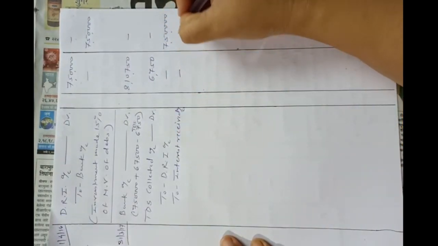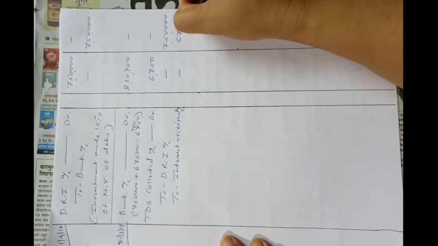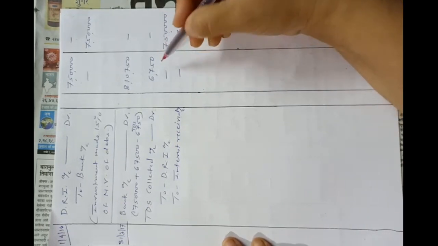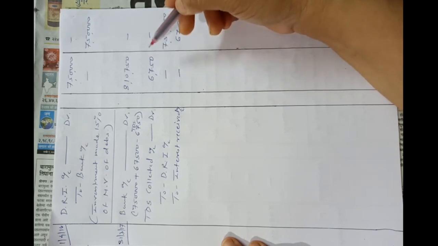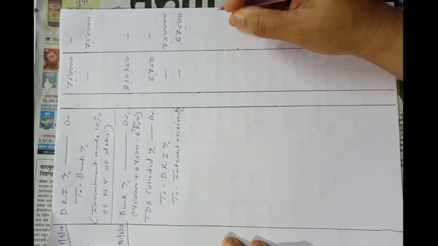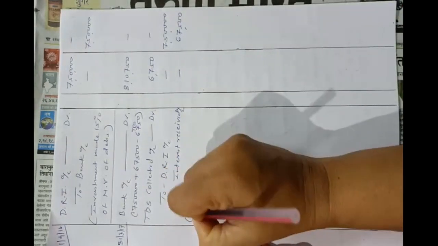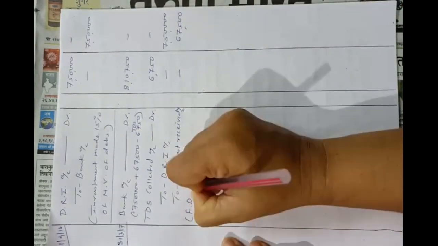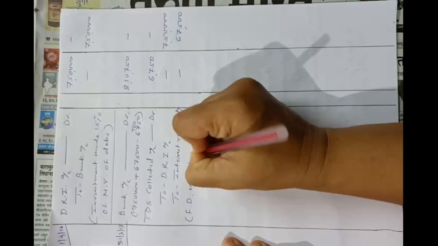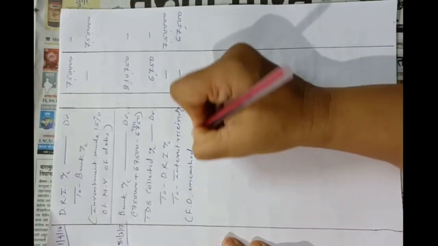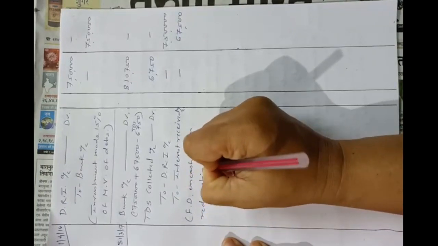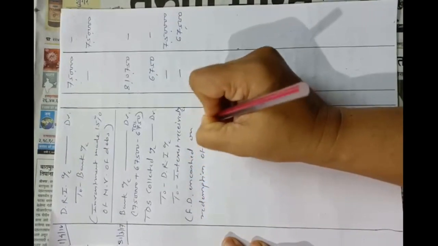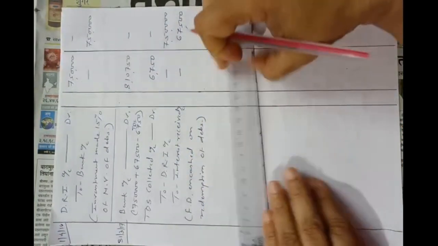Okay, interest earned is 67,500. On that interest, 10% TDS was deducted by the bank, collected by the bank. So this entry has been passed. Okay. Narration will be fixed deposit encashed, or we can say investment encashed on redemption of debentures. Okay. This will be the entry.